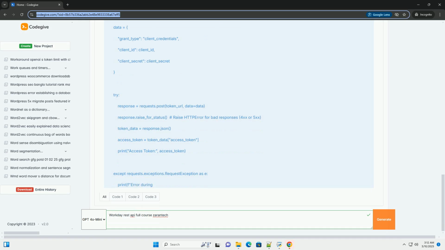You'll need to construct the request body according to the Workday API documentation. The data requirements can vary based on your Workday configuration. A simple example follows, but always consult the Workday documentation for your specific tenant. Update a worker, PUT/PATCH.